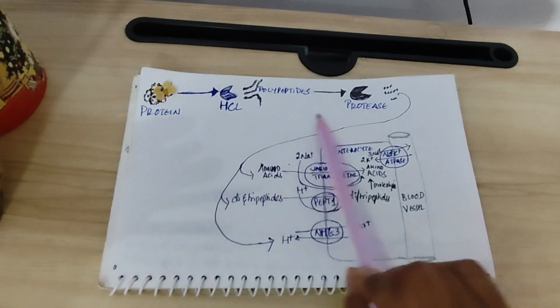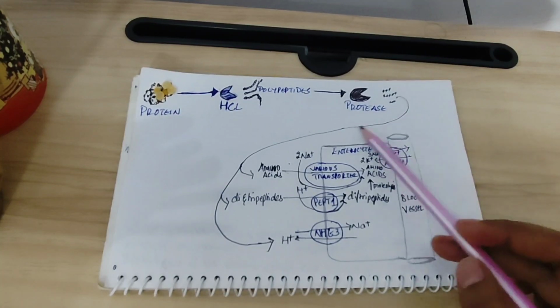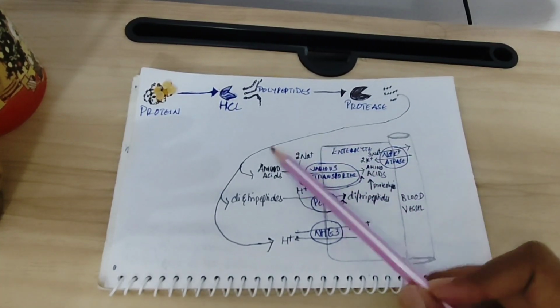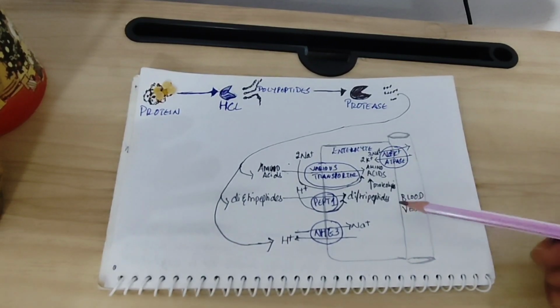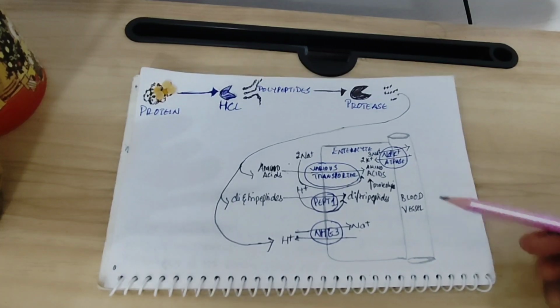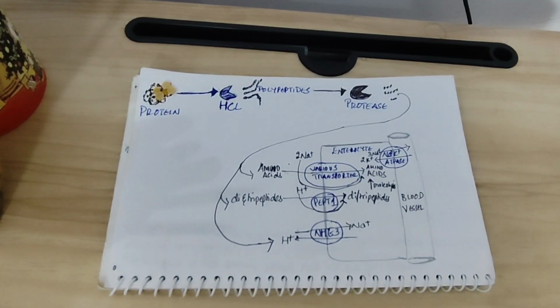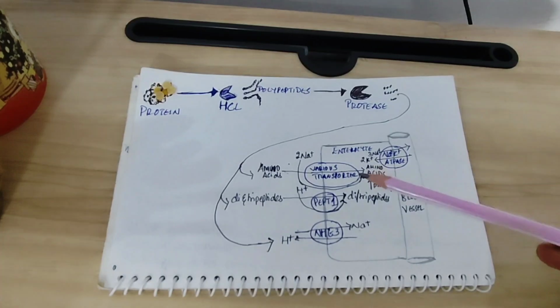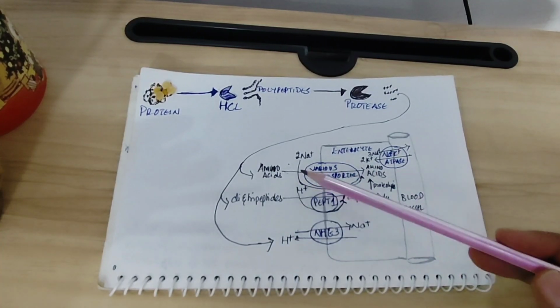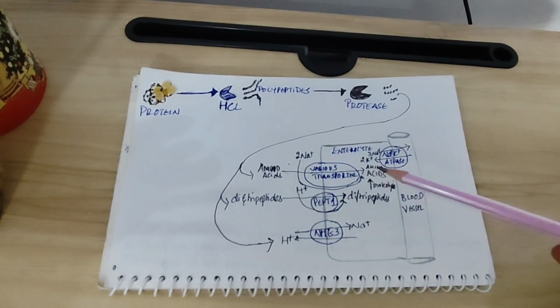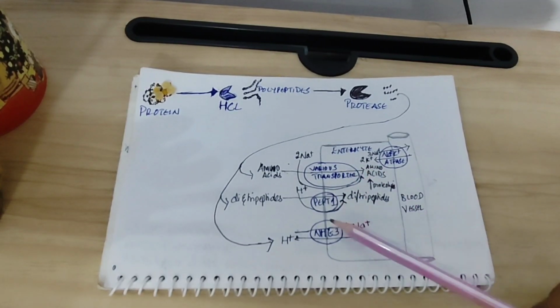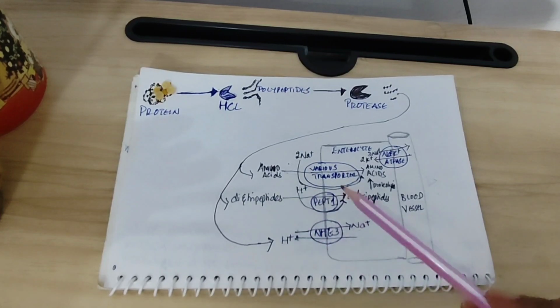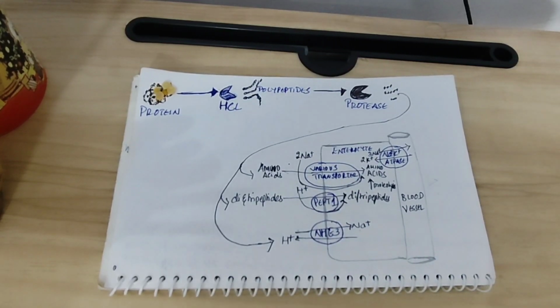So far we understood protein digestion. Now let's understand how the protein digestion end products are absorbed in our intestine. Absorption happens in the duodenum, jejunum, as well as in the ileum portion of our intestine. There are two major ways our body absorbs protein breakdown products. The first one is free amino acid transport, and then peptide transport using pepT1.